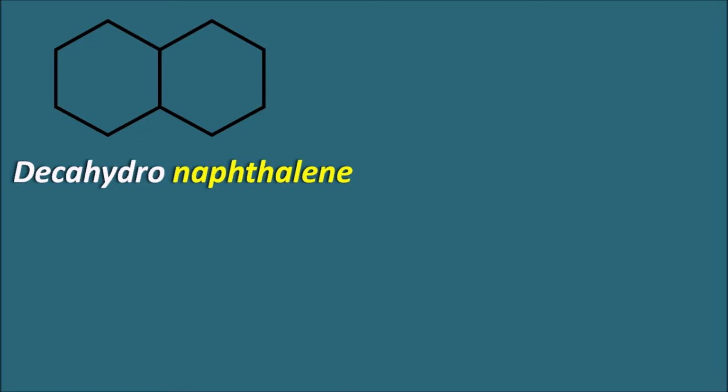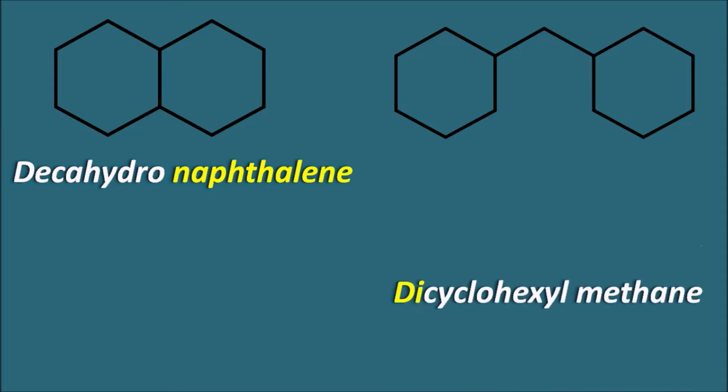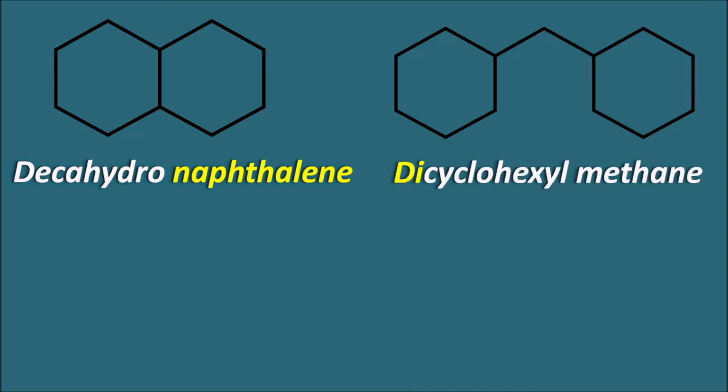so we can call it as decahydronaphthalene. Now let us take another structure like this. Here two rings are there, but they are not fused, but they are connected with a methane group. So what is the name of this compound? Simply here two cyclohexyl rings can be indicated as dicyclohexyl. So this is the dicyclohexyl methane.